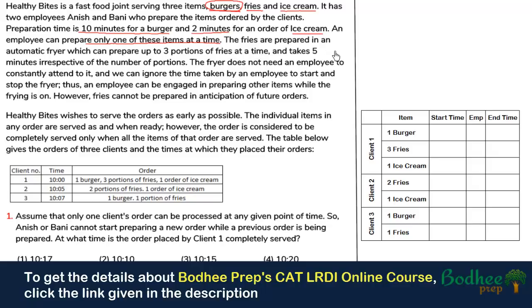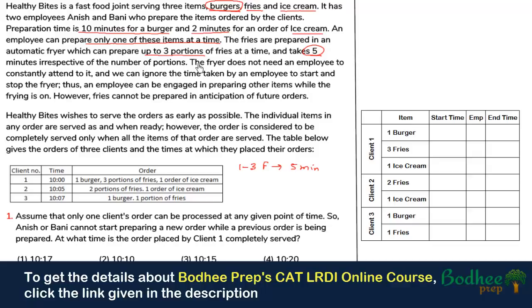Further, it says that the fries can be prepared in an automatic fryer, which can prepare up to 3 portions of fries, and the time taken is 5 minutes. Since it is an automatic fryer, the time taken is 5 minutes irrespective of the number of portions. That means anything from 1 to 3 fries, the time taken is always 5 minutes. It doesn't matter whether it is 1, 2 or 3.